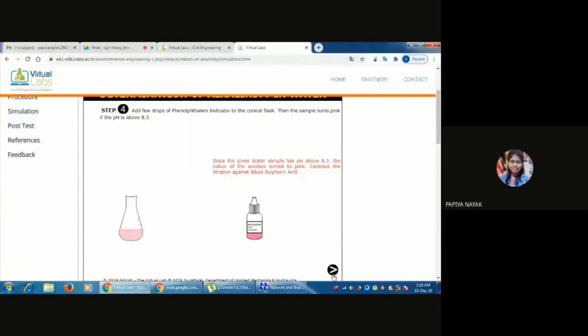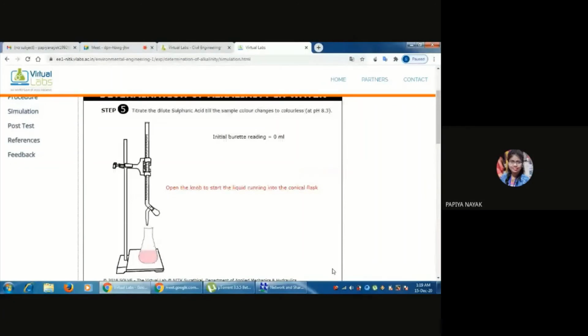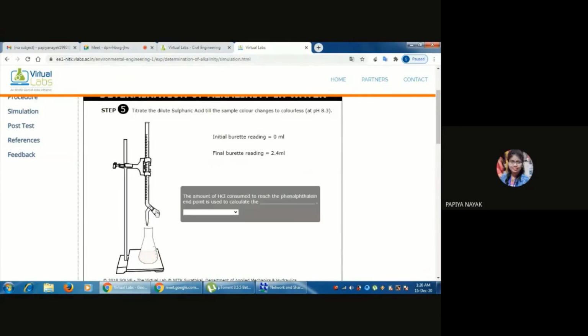Now titrate with dilute sulfuric acid till the sample color changes to colorless. Before titration, same procedure, we take the initial burette reading, which is 0 ml. Now we open the knob and allow the solution to titrate in the conical flask. We will continue this process until the pink color changes to colorless. Now the color has totally turned colorless and the final burette reading is 2.4 ml.